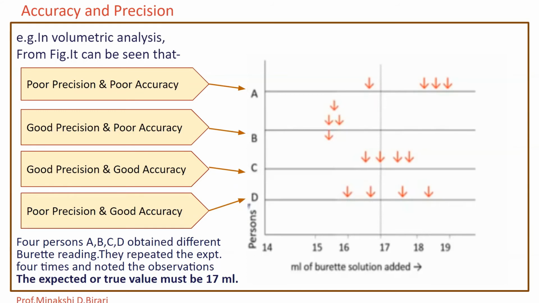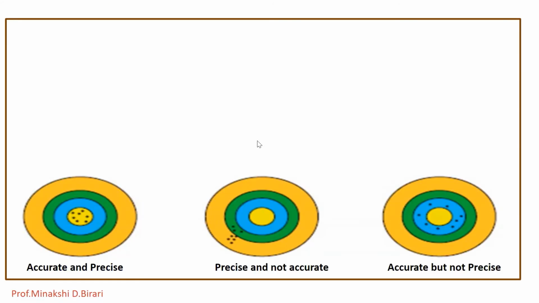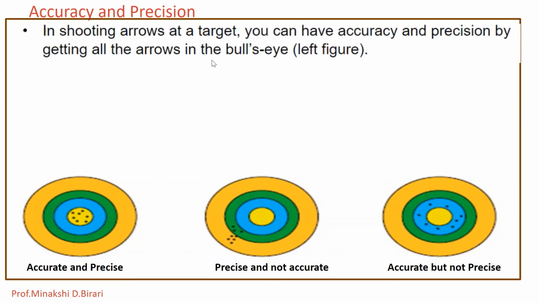Now let us see another example which also explains the difference between accuracy and precision. In shooting arrows at a target, you can have accuracy and precision by getting all the arrows in the bull's eye, that is represented in the left figure.